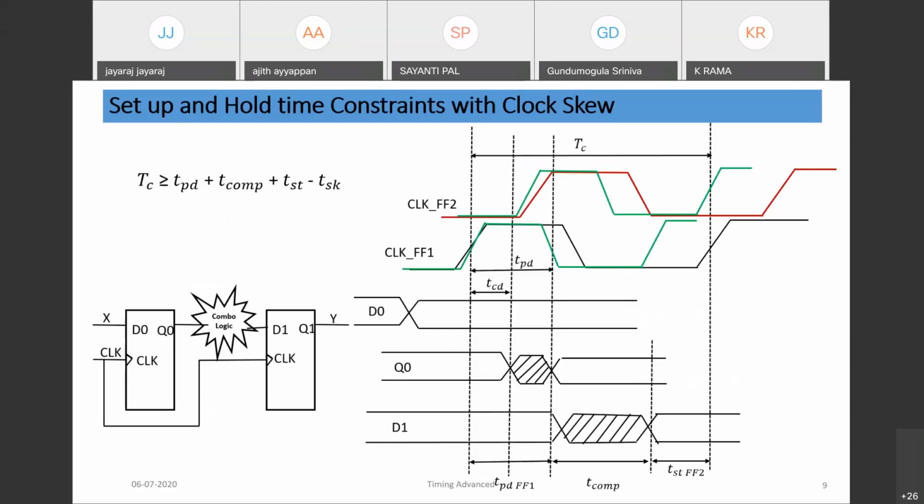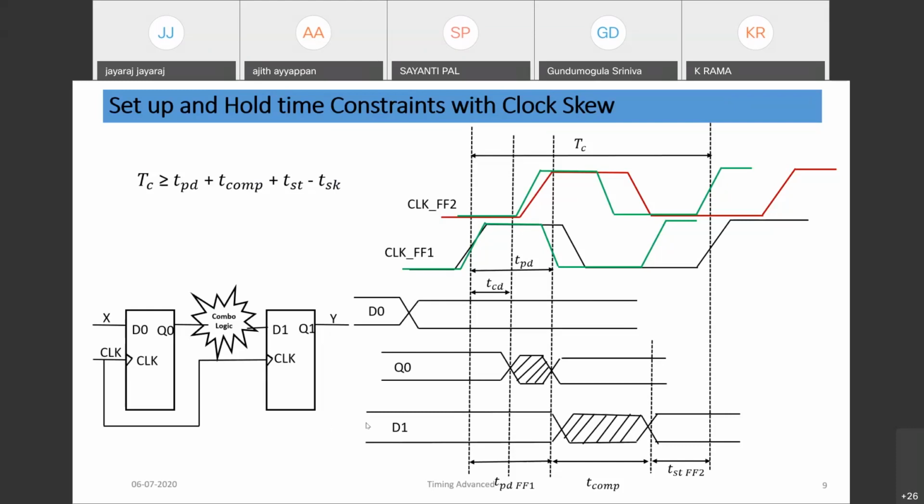So now let's come to the clock skew. What we discussed as skew is: with respect to the source clock, if the edge is delayed or changing, then it is called a skew. Skews are of two types. With respect to the main clock, if the other clock's delay is more, then it is called a positive skew. If it is advancing with respect to the reference clock, then it is called a negative skew.